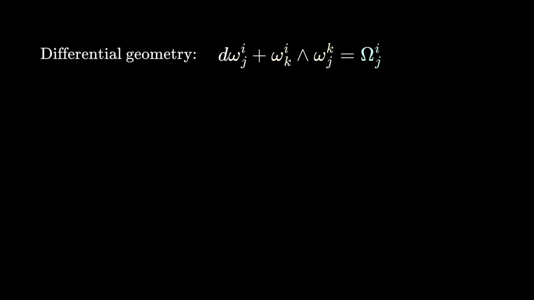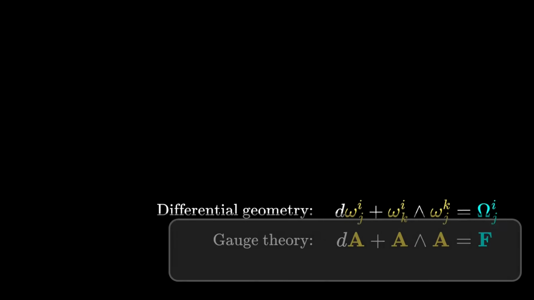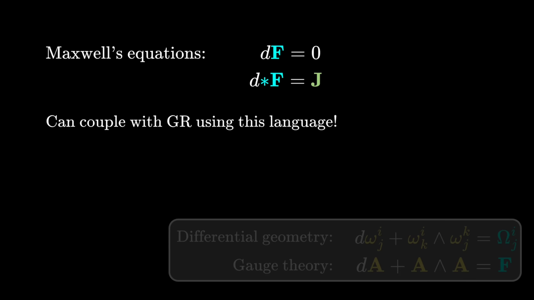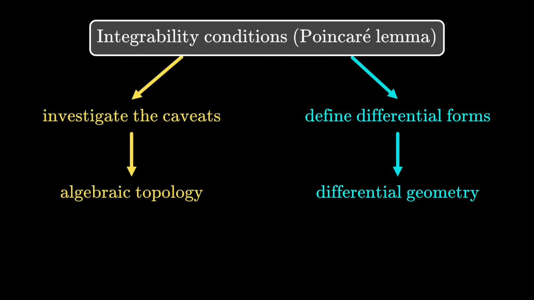While this equation was originally in the context of differential geometry and general relativity, it also appears in gauge theory if you write it in the language of differential geometry. If we don't go all the way to general gauge theory, differential forms greatly simplify Maxwell's equations. It's not just about simplification, because more importantly, it allows us to add the electromagnetic field to general relativity in this language. So that's why mathematicians and physicists cared about differential forms.